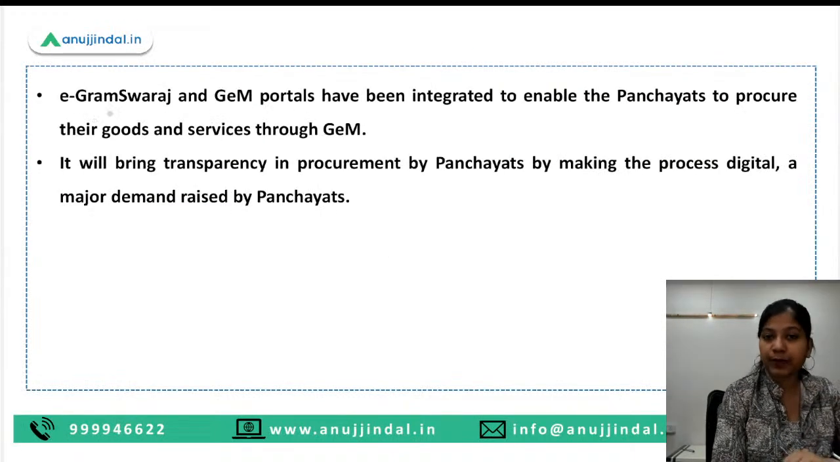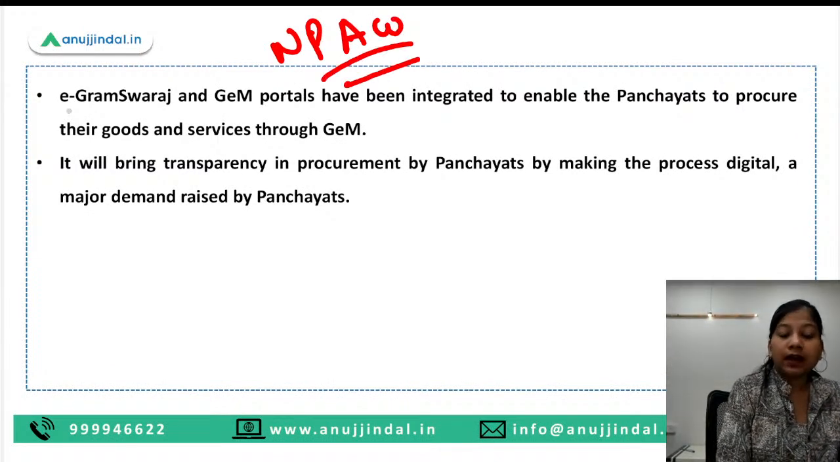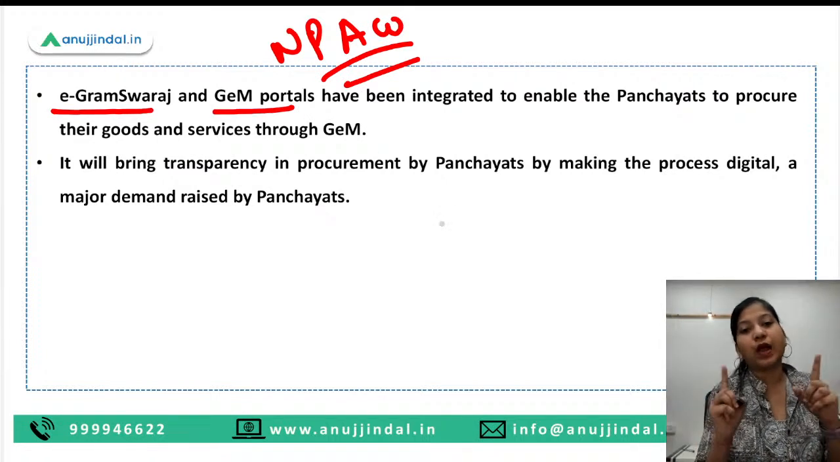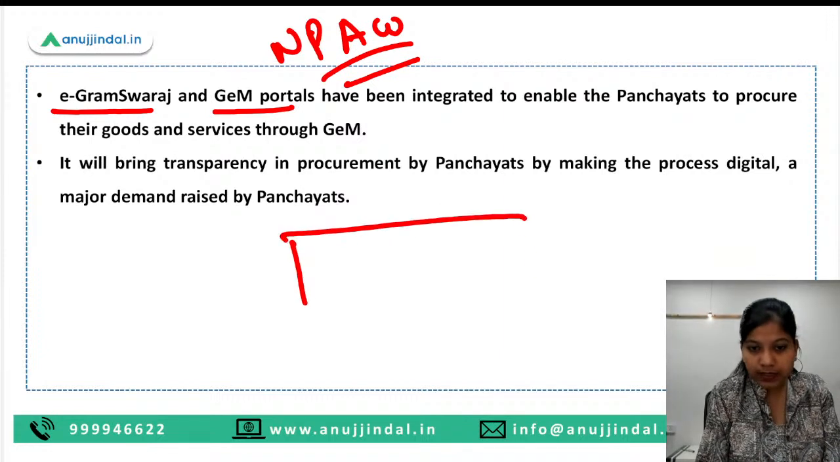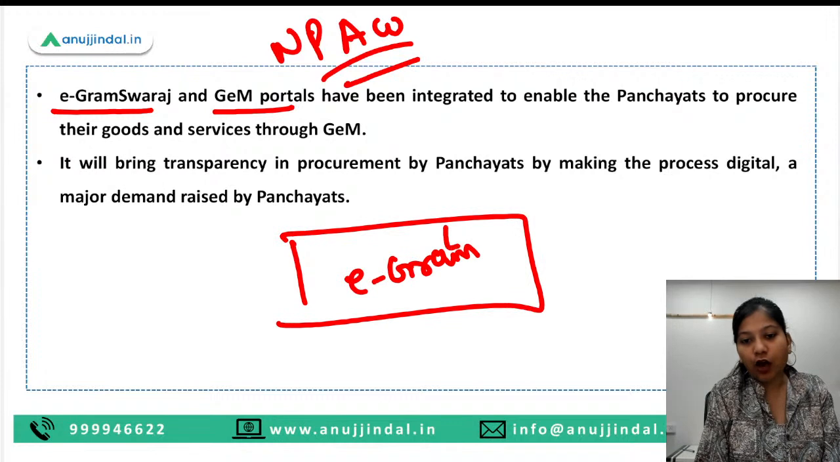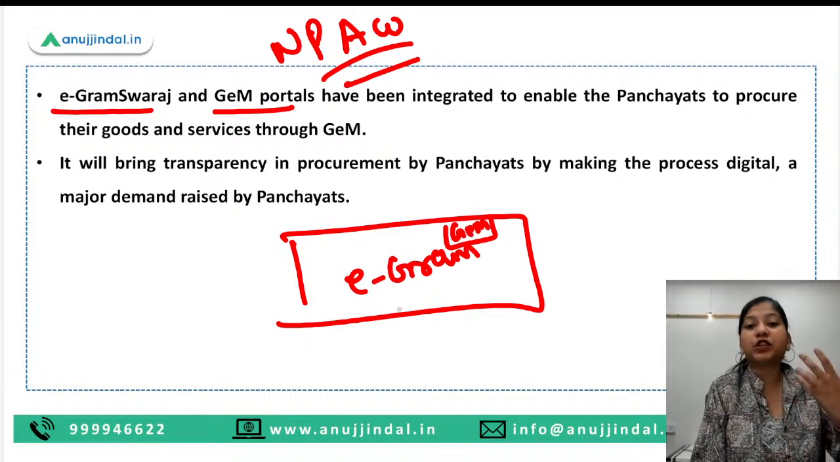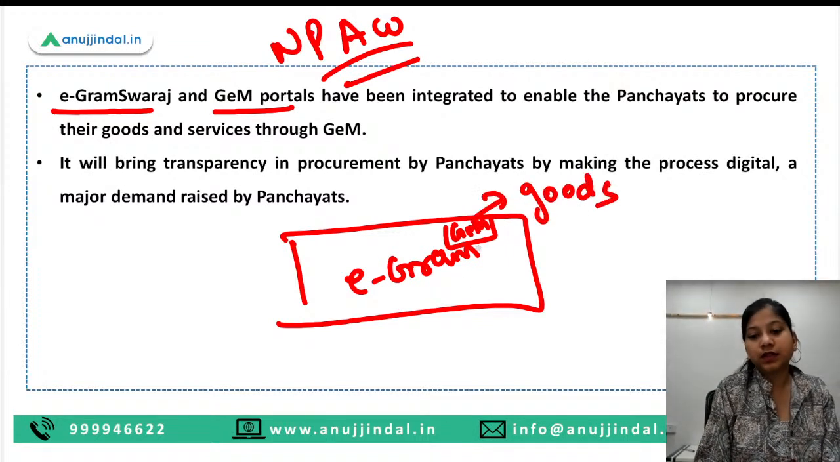Next thing that happened during the National Panchayati Awards week only is that the e-Gram Swaraj portal and the GeM portal, these 2 have been integrated. Okay, now what is the meaning of this? That on the e-Gram Swaraj portal, you might see an option of GeM. And now what will happen is that the panchayats can order the goods from the GeM portal.